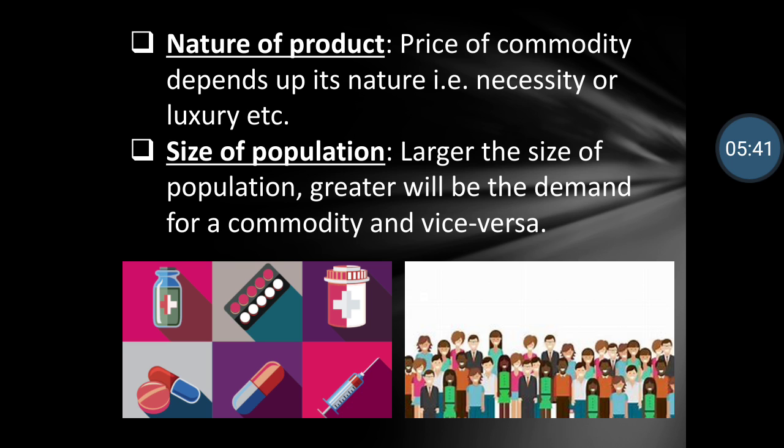So even if the price of salt increases, demand for that commodity will not change. Or if we talk about particular medicines, demand for medicines will always be there. Even if the price increases, demand will still be there. So this is called nature of the product, which type of product it is. If it is a luxury product, then demand will be affected because it is a luxury item.